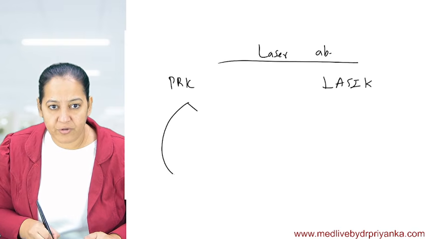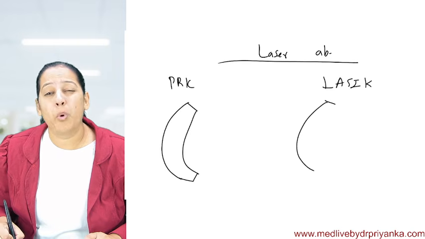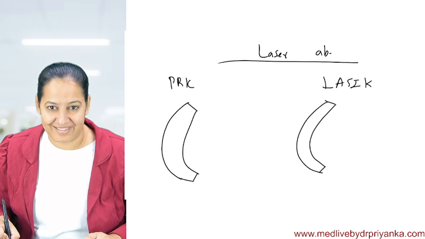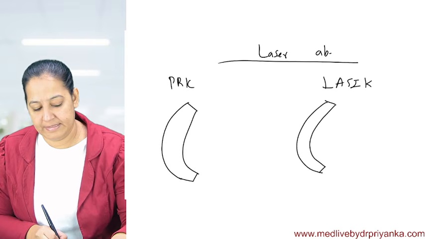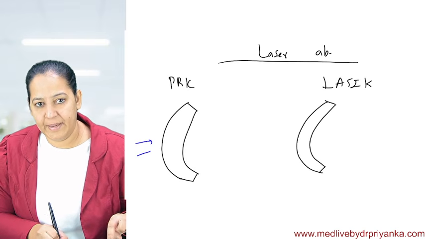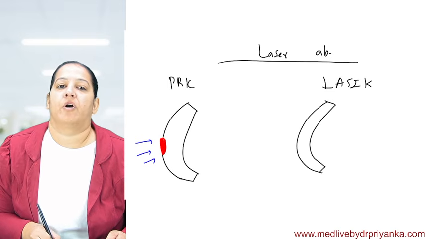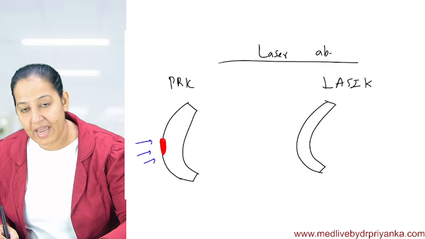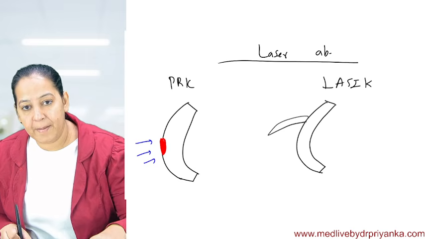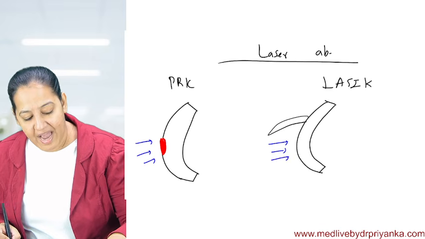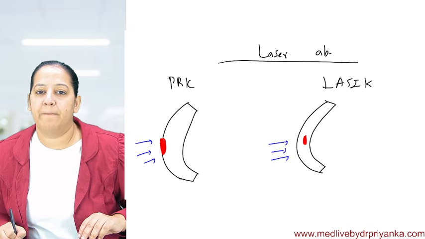So here I would like to draw the cornea. And here also I am drawing the cornea, which is more curved. I want to flatten it. The ultimate aim is to flatten it. Here I am directly putting laser, which is ablating the anterior portion of the cornea. Here first I am taking the flap out. Then I am putting the laser and ablating the mid portion, and then putting the flap back.